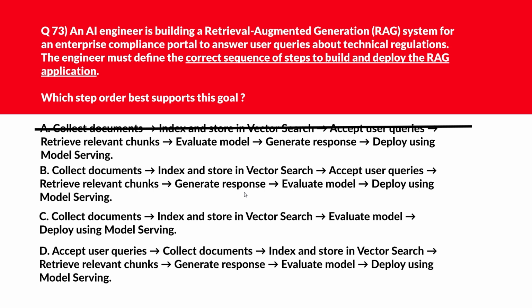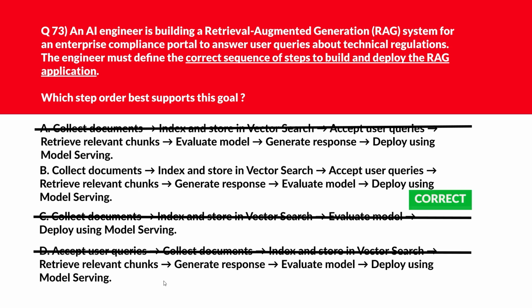Let's keep it. Option C, if we look, this skips retrieval and generation steps like what we had in option B, right? So therefore, making the pipeline incomplete in option C. C is invalid. Option D, if we look, accepting queries before document ingestion breaks the retrieval flow. Therefore, wrong choice. We'll lock option B as the right answer.